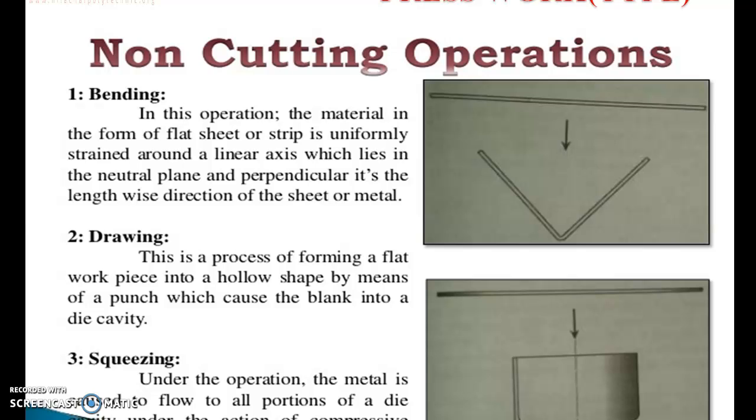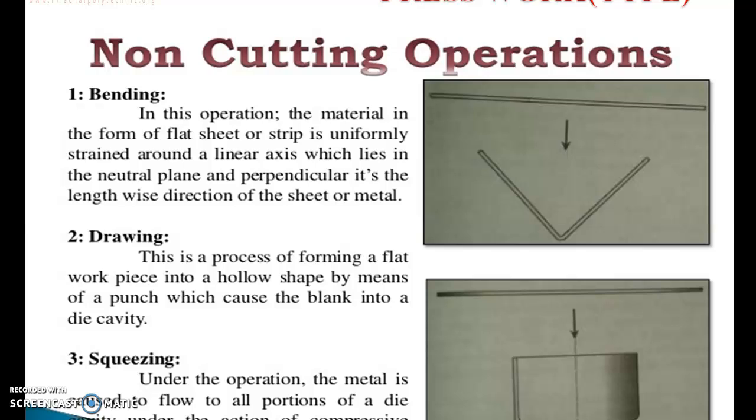All the four operations we discussed go under cutting operations. Now let us discuss some other operations which we consider non-cutting operations: bending, drawing and squeezing.